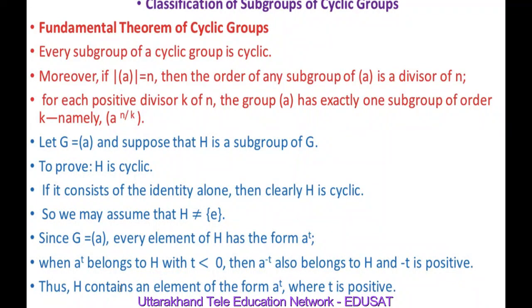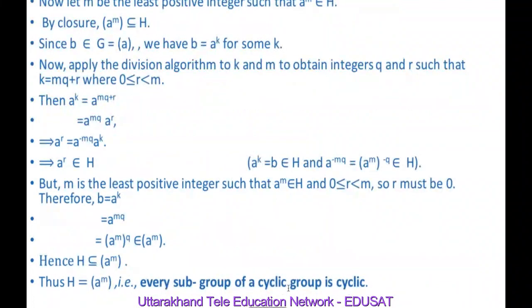Because H is a subgroup of G, its elements are of the form A raised to power T where T is positive. Now let m be the least positive integer such that A raised to power m belongs to H. By the closure axiom, the cyclic group generated by A raised to power m is a subset of H. Since B belongs to G, which is the cyclic group generated by A, B is equal to A^k, meaning elements of G are of the form A raised to power k for some k.